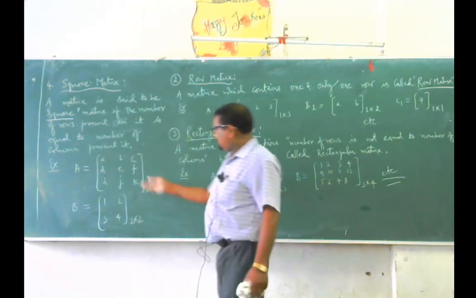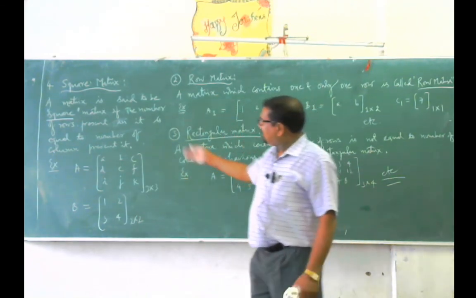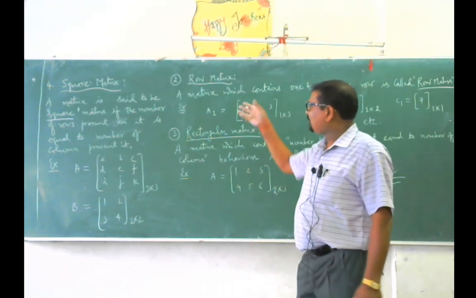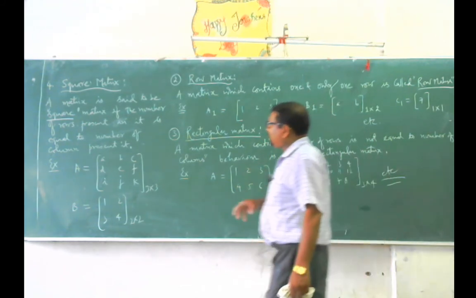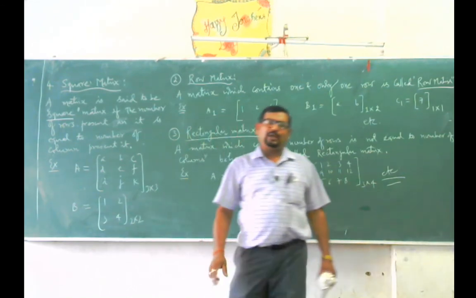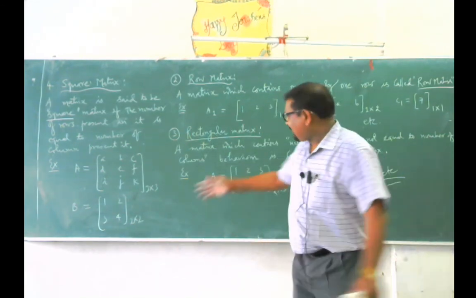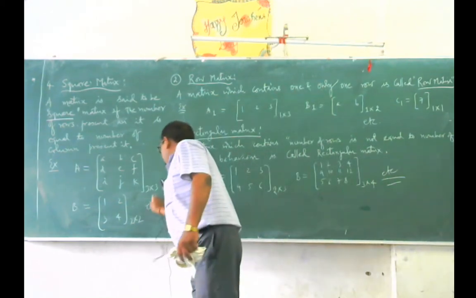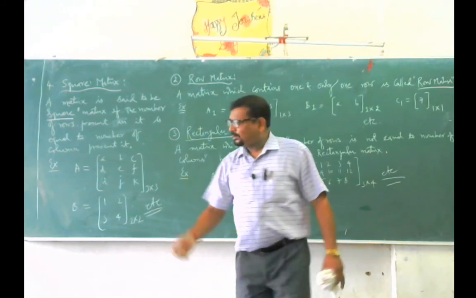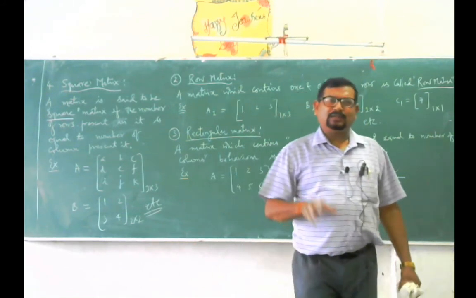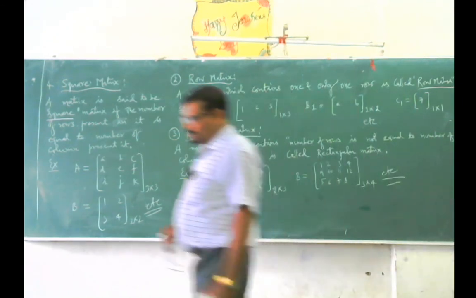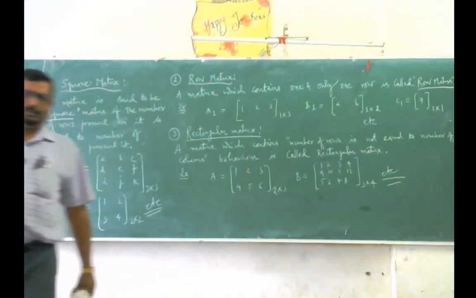So it obeys the rule, which is the condition required to be a square matrix. The condition is number of rows equal to number of columns. So this matrix B is a square matrix. There are several examples we can write for a matrix which has number of columns equal to number of rows. Alright? Next we shall.